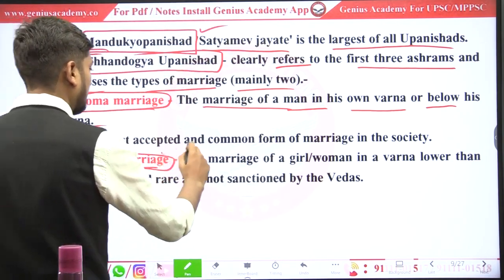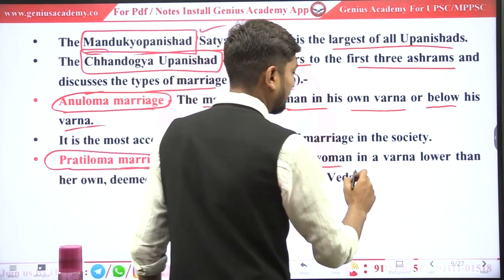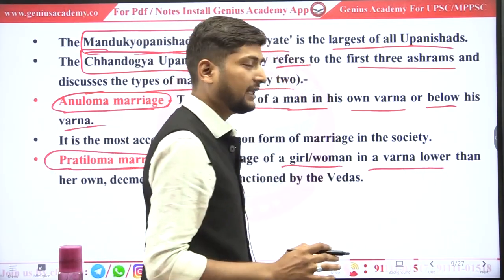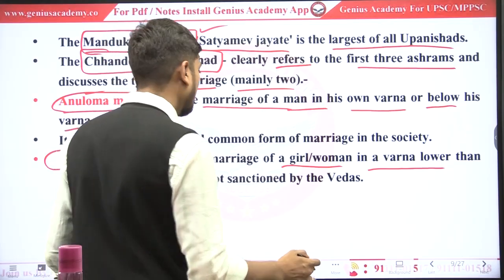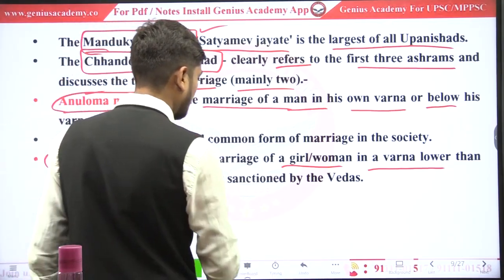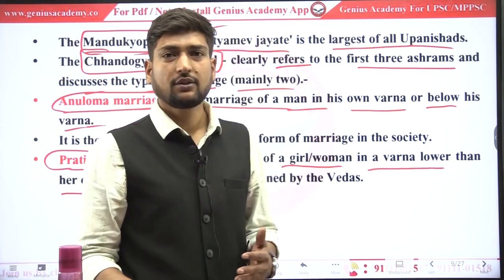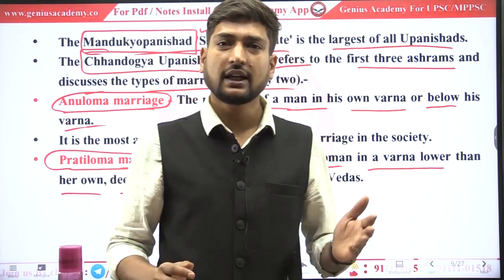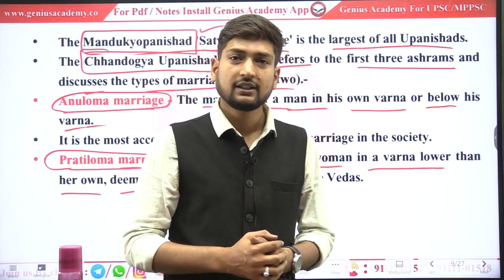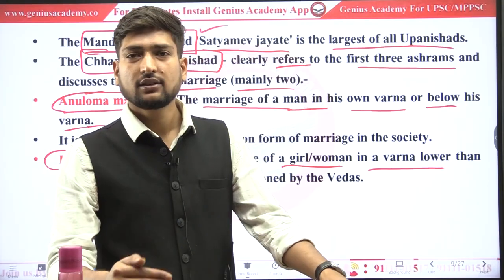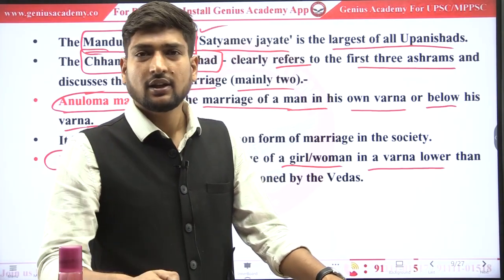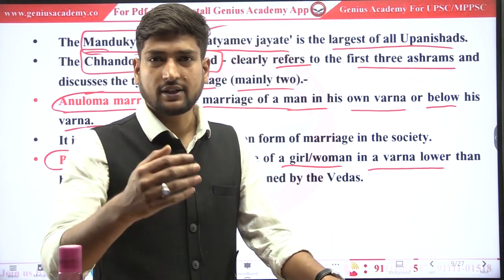What was given in Pratilom Vivah? The girl or woman can marry in the same varna or lower than her varna. So it seems that ये कुछ ज़्यादा वक्त मतलब ज़्यादा नहीं होता था. एक तरह से girls used to marry in her own varna or above her varna.